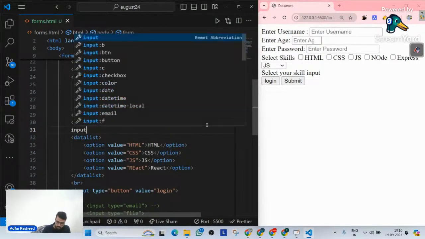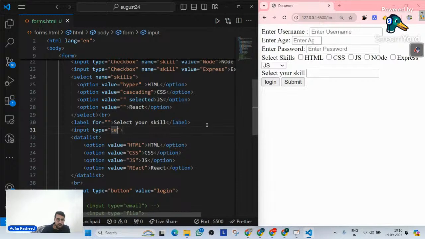So let me simply create an input, and I will not give it a type text, but I will simply add a list attribute to it. Let's suppose the list is SKILLS. Let me create an extra S because there are a lot of other things where I have implemented skills. Now, to connect this input field with this data list.